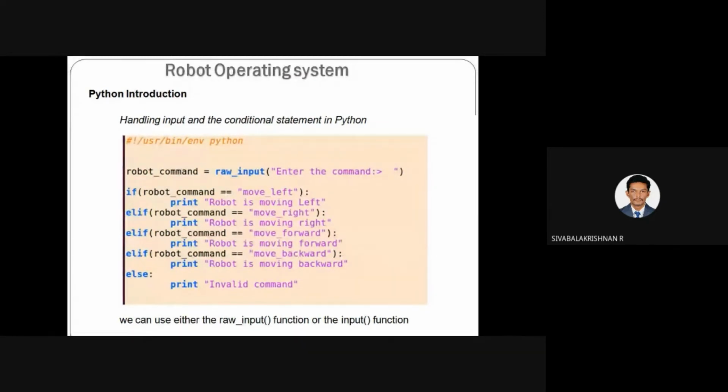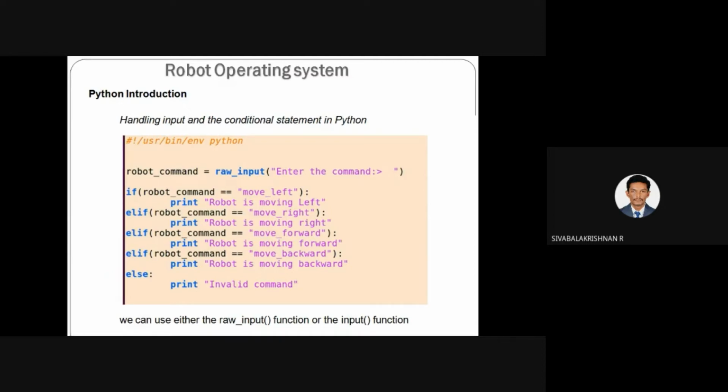So here in this program, robot_command equal to raw_input, enter the command. Here I can use any type of data value. Here I have used a string value. So robot_command is equal to move left. robot_command only gets a string value: move left, move right, move forward, or move backward. If any one of the string inputs is received by this Python file, the corresponding statement gets executed, and this statement only provides the printing value. It will display the corresponding function.